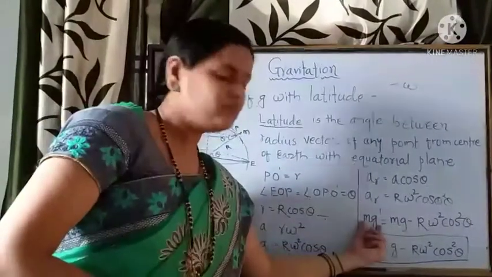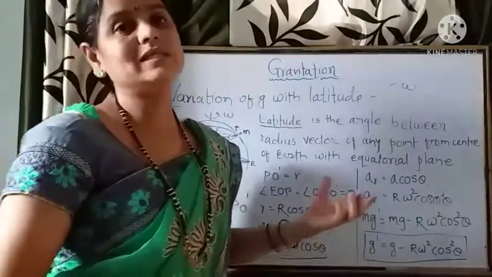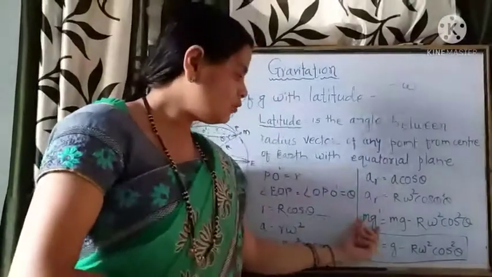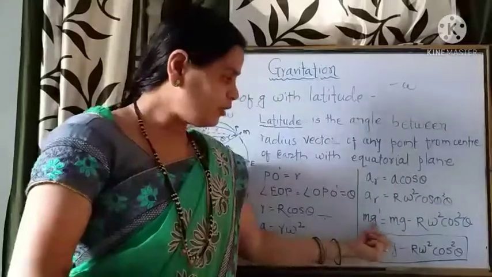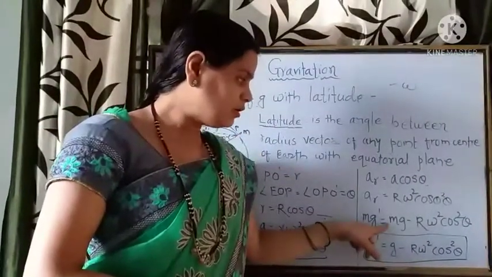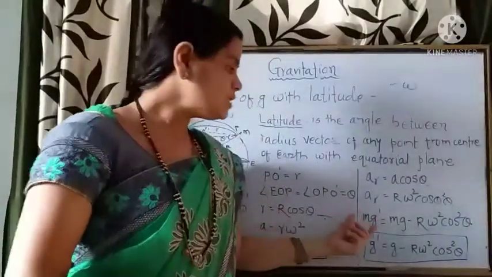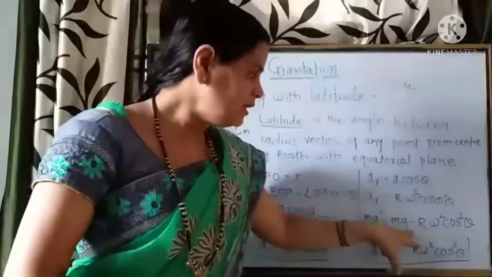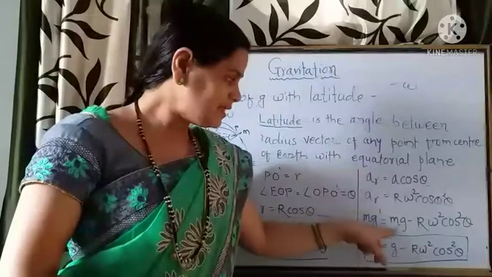So mg dash is nothing but the weight of the object. Weight is the force with which it is acted upon. Therefore the gravitational force is equal to the weight of the object at point P. So m into g dash is the effective force, which must be the net weight of the body minus this acceleration term.